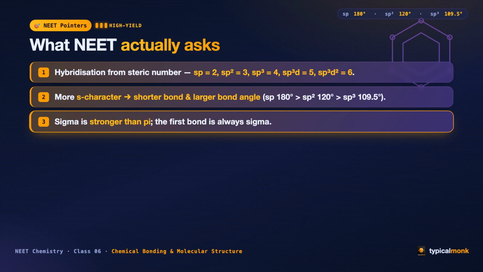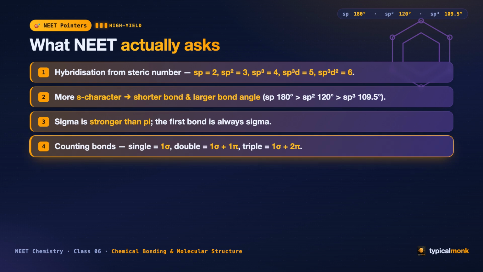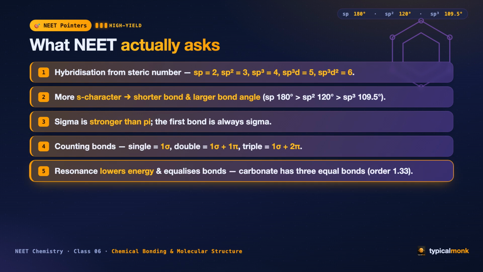3. A sigma bond is stronger than a pi bond, and the very first bond between 2 atoms is always the sigma. 4. Count bonds carefully. A single bond is 1 sigma, a double bond is 1 sigma and 1 pi. A triple bond is 1 sigma and 2 pi. 5. Resonance lowers the energy and equalizes the bonds. In carbonate, all 3 carbon to oxygen bonds are identical with a bond order of 1.33.